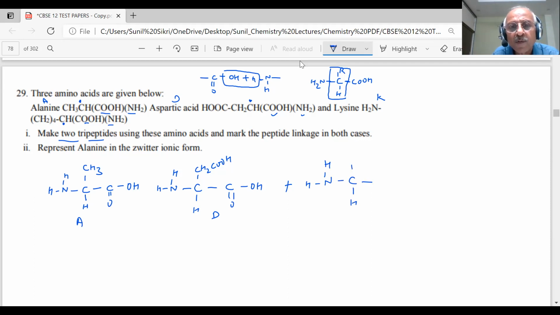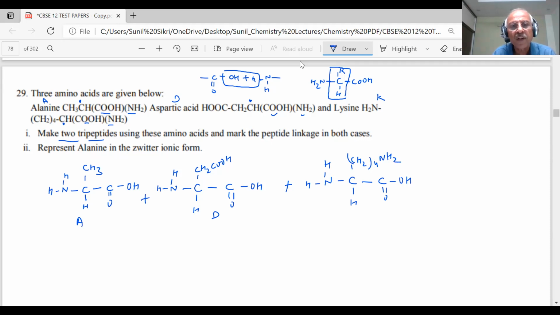If NH2 is here, then I have the COOH group, right? And then what is left on top, student? What is there? CH2 4 NH2. CH2 4 NH2. Am I right or wrong? Tell me first.